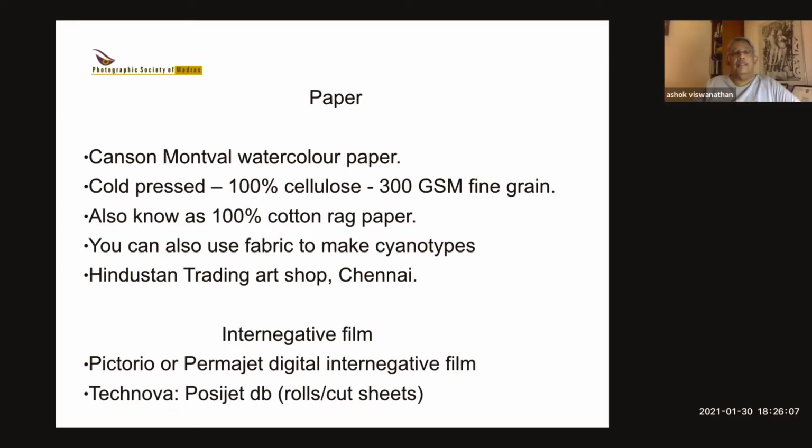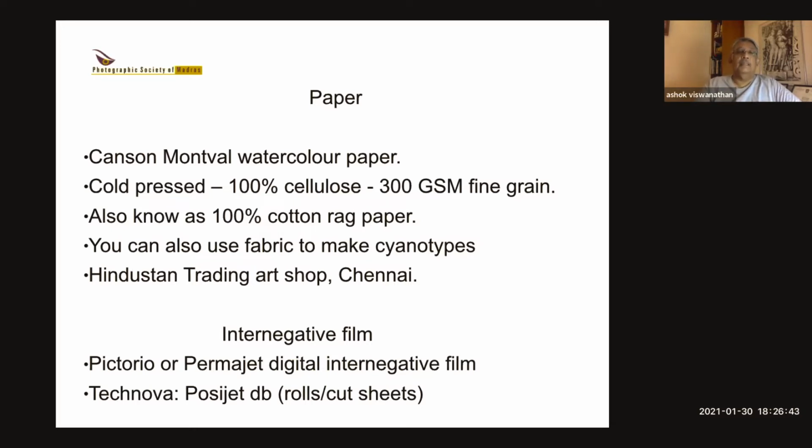Now paper. Now this is where it becomes critical. I use a Canadian paper called Canson Montreal watercolor paper. I've experimented with various papers, but talking to a lot of people who do cyanotypes, most of them tend to use Canson Montreal. Now, there are two kinds. They come hot pressed and cold pressed. Hot pressed is very smooth, the surface. So what happens is, it's very nice paper, but the chemical does not stick onto the surface so easily. Whereas cold press has got a slight pattern, like a kind of a matte finish, and the chemical stays on it.